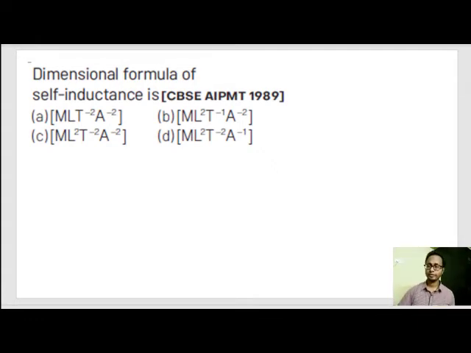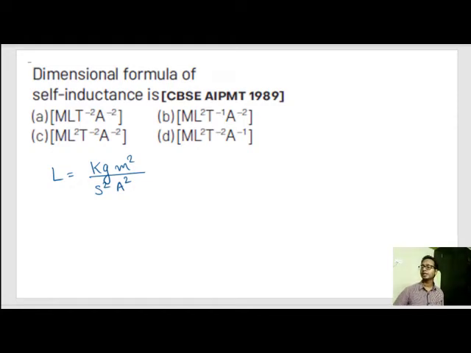So inductance is given by kg meter square by second square into ampere square. This is our unit for inductance.